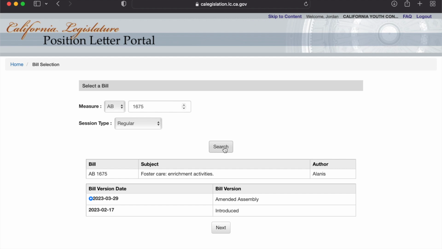We will select search, and we will see the bill number, the subject, which is usually the title of the bill, and the author, which is authored by Assemblymember Alanis. If there is more than one version of the bill listed, please select the latest version. And with that, we will select the latest version here that has been amended in the Assembly.